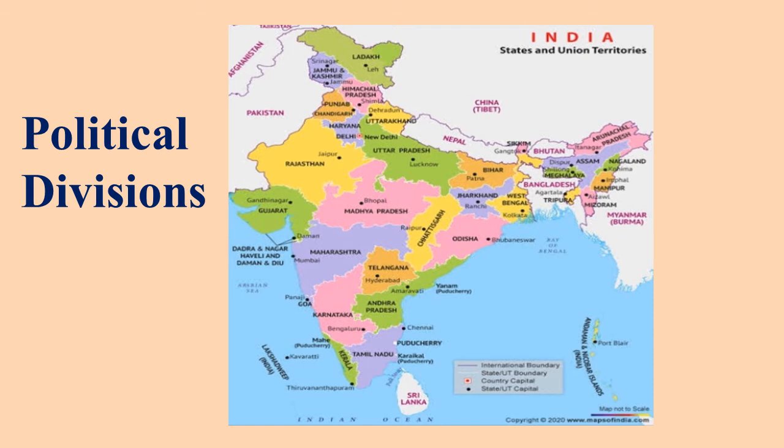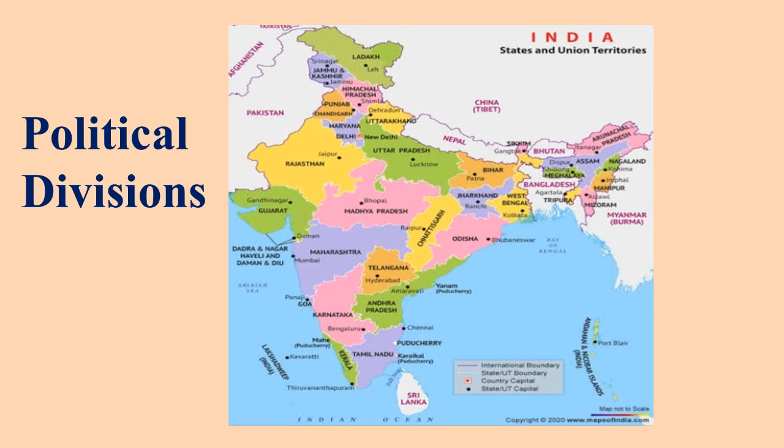Now let us see at present how many states and how many union territories there are in India. At present, we have 28 states and 8 union territories that include the National Capital Territory of India. Which is the National Capital Territory of India? That is New Delhi. So here we have 28 states and 8 union territories, including the National Capital Territory of India.